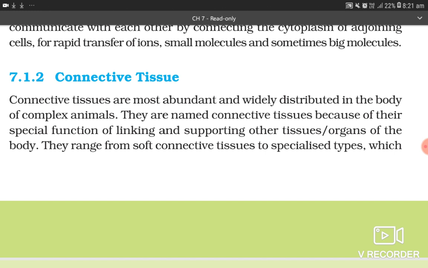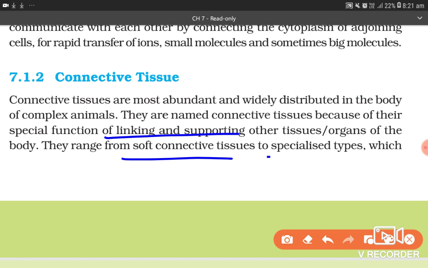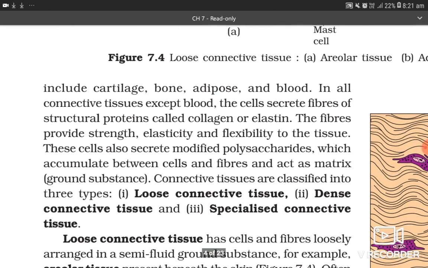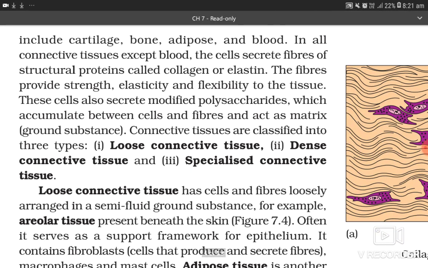7.1.2 Connective tissue. Connective tissues are most abundant and widely distributed in the body of complex animals. They are named connective tissue because of their special functions of linking and supporting other tissues and organs of the body. They range from soft connective tissues to specialized types, which include cartilage, bone, adipose, and blood.